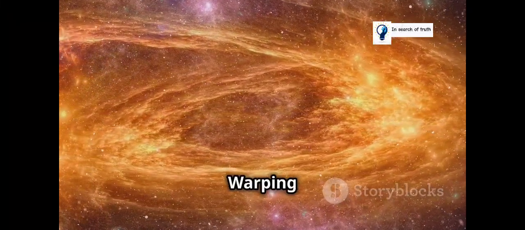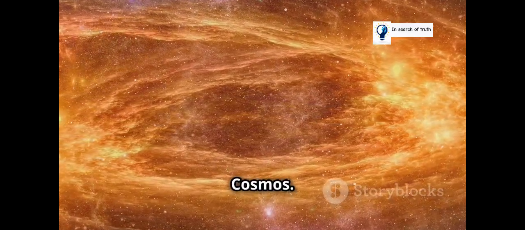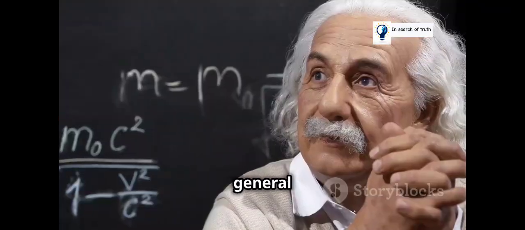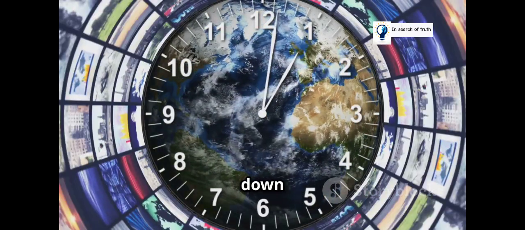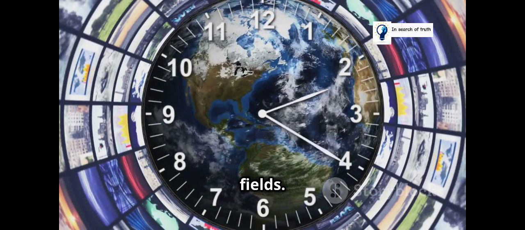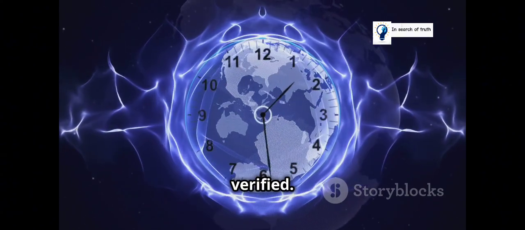Section 7. Warping space and time. Gravity's influence on the fabric of the cosmos. Einstein's theory of general relativity has some profound implications. It predicts that time slows down in stronger gravitational fields. This phenomenon, known as time dilation, has been experimentally verified.